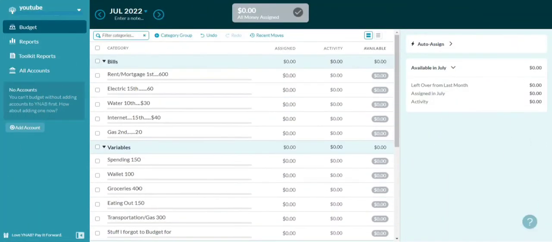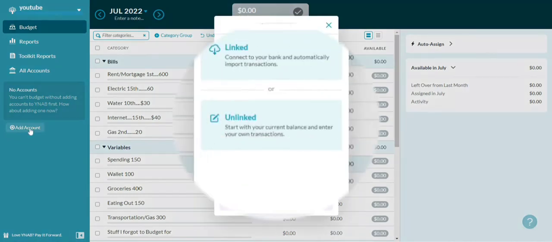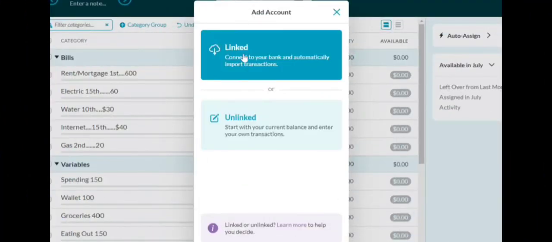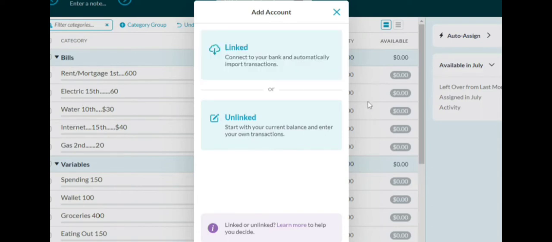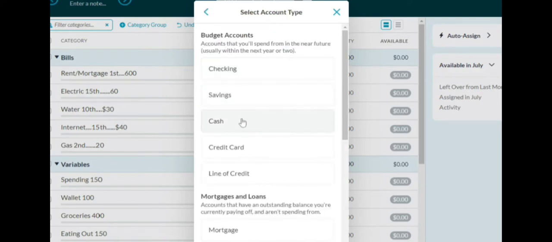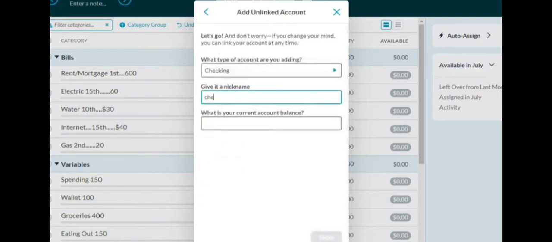And so let's actually make believe that we just got paid. So we just did our budget. This is how much we spent. So we're going to add an account. So you have linked or unlinked. Linked obviously means you're connecting it to your bank. And every single time you make a purchase or transaction, when it's posted, not pending, when it's posted, your bank account is going to send it to YNAB and it's going to show up here. But for right now, we're going to do unlinked. And let's add in a checking account.